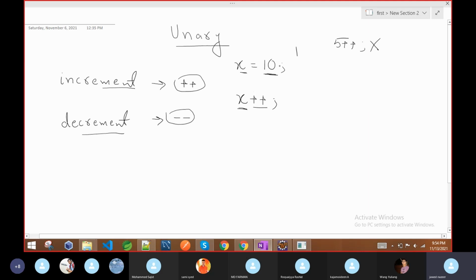So x++ means x plus 1. The existing value is 10, so the latest value will be 11. After this operation, the final value of x will be 11. The increment operator is incrementing the variable value by 1.